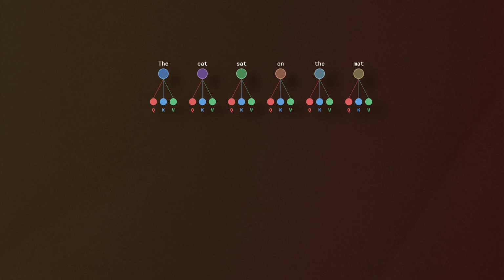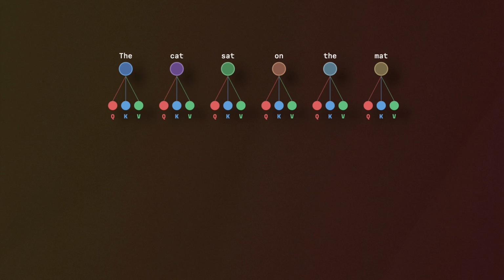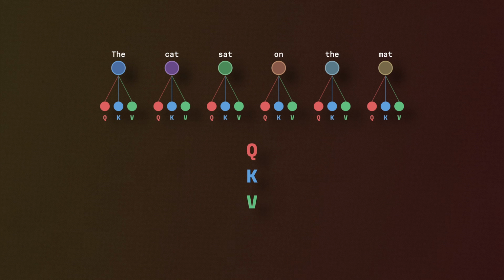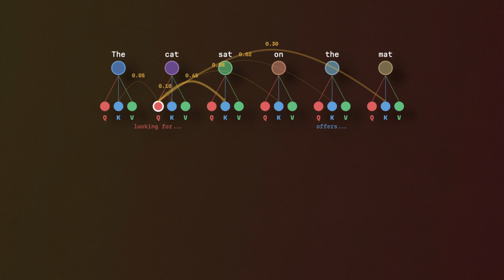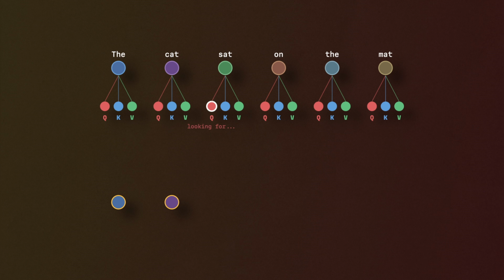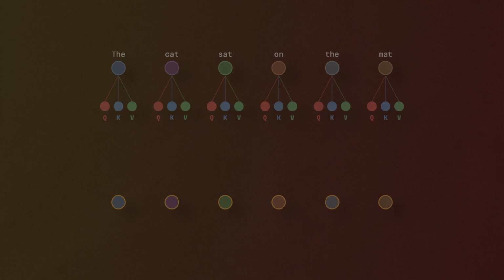Now, if you zoom in on a block, self-attention is the core operation. For each token, the model generates 3 vectors from its embedding: a query, a key, and a value. Think of the query as what this token is looking for. The key is what each token offers, and the value is what gets passed along when there's a match. The model compares every query against every key, scores the matches, and mixes the values accordingly. The output is a new vector for each token, the same shape as the input, but now carrying information from the rest of the sentence.